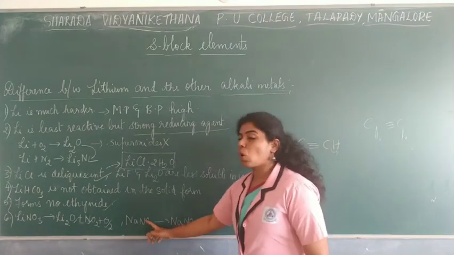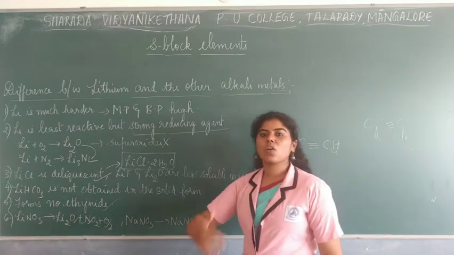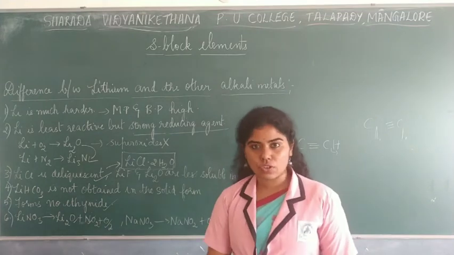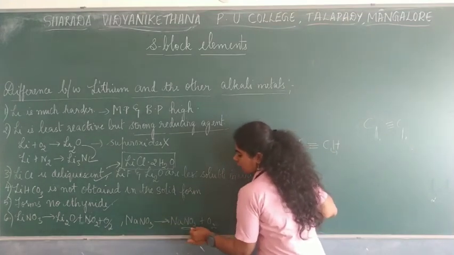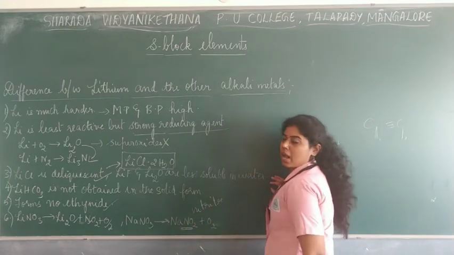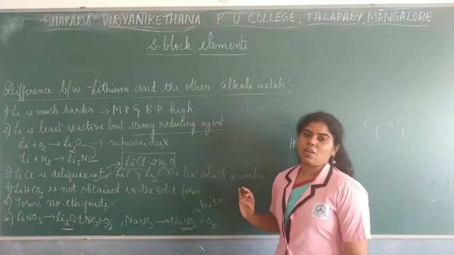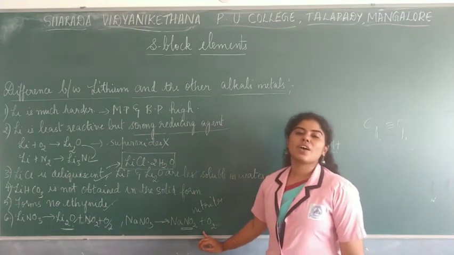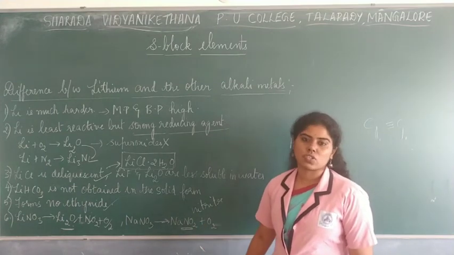But if you see sodium nitrate or potassium nitrate, or all of these alkali metal nitrates, if it's taken and it is heated, it decomposes to give its own nitrites. Nitrites are obtained. But lithium, what does it form? It forms its own oxide. But all the other alkali metals form nitrites with the liberation of some amount of oxygen.